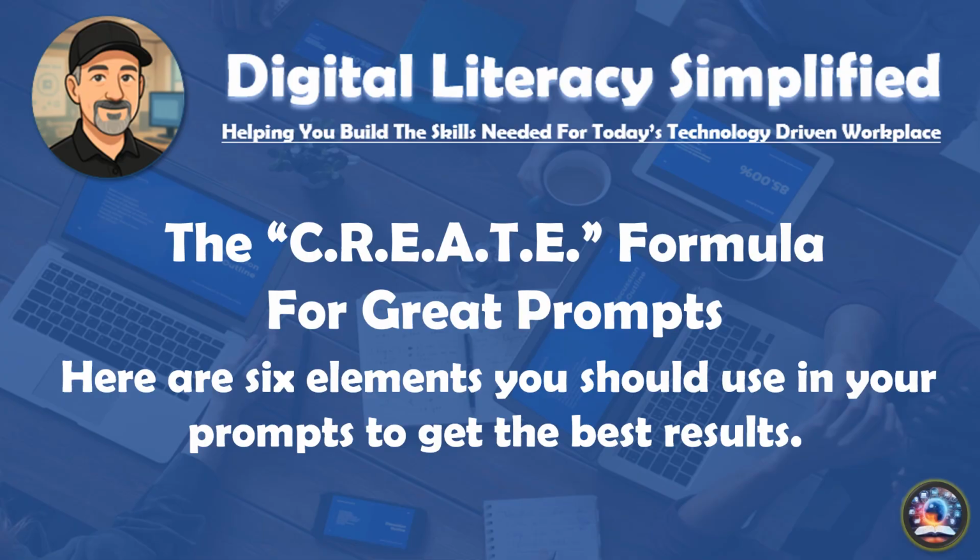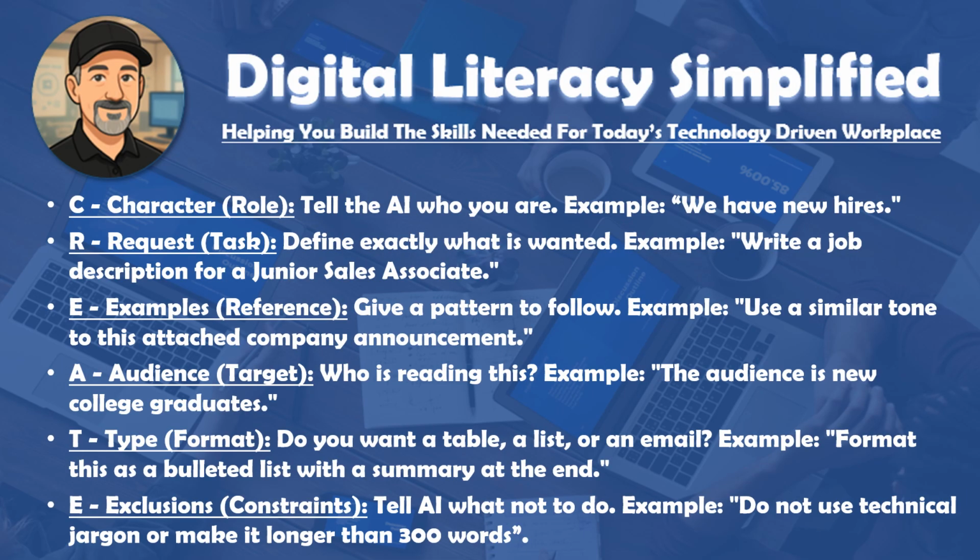The CREATE formula for great prompts. So here are 6 elements you could use in your prompts to get the best results. So first of all, character or the role. Tell AI who you are. So example, we have new hires. Request, the task. Refine exactly what is wanted. Example, write a job description for a junior sales associate.